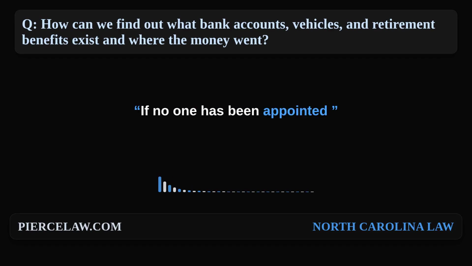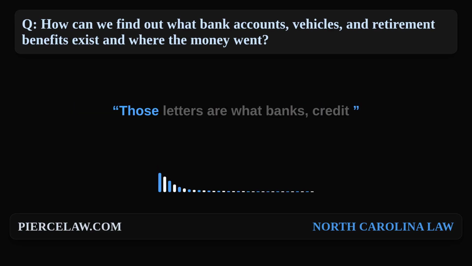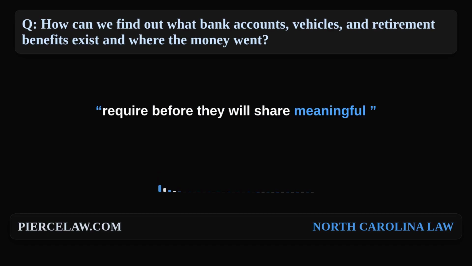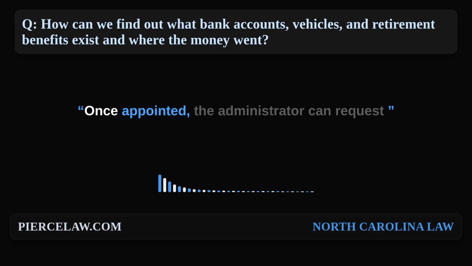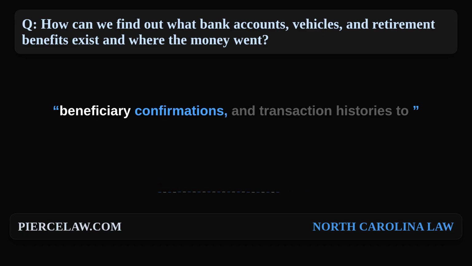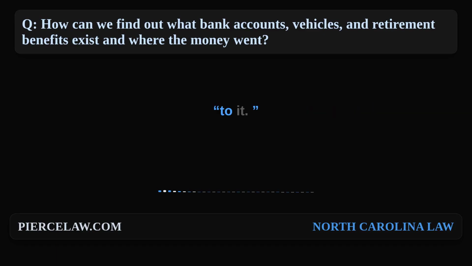If no one has been appointed yet, an heir usually needs to apply to be appointed as the estate's personal representative, also called the administrator, and obtain letters of administration. Those letters are what banks, credit unions, and retirement plan administrators typically require before they will share meaningful records. Once appointed, the administrator can request date of death balances, ownership documents, beneficiary confirmations, and transaction histories to identify what existed and what happened to it.